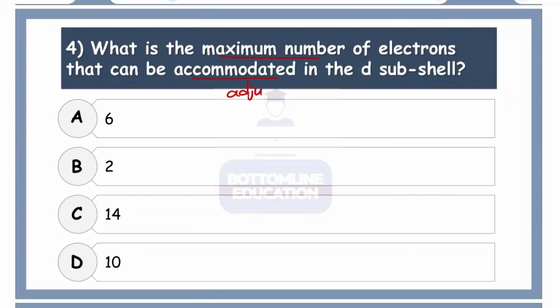What is the maximum number of electrons that can be accommodated in the d subshell? Accommodated basically means adjusted. Okay, subshells are basically also called orbitals or subshells, same thing. And what is the maximum number of electrons that they can adjust?